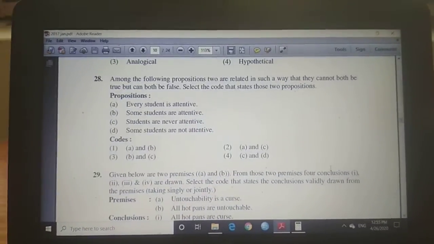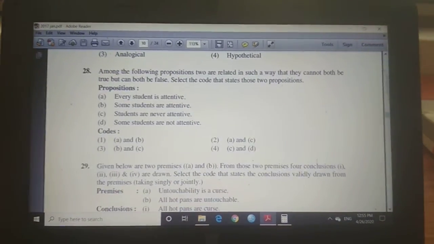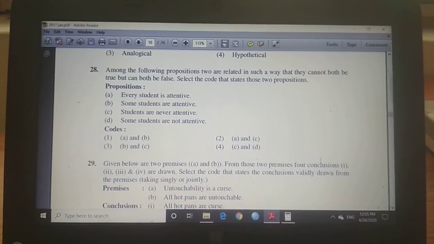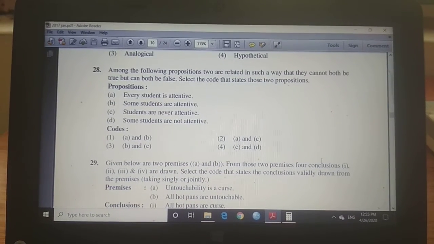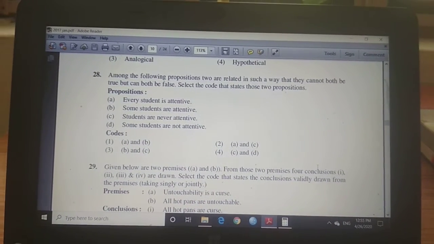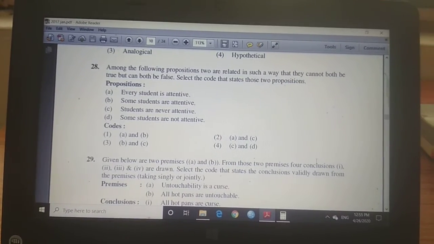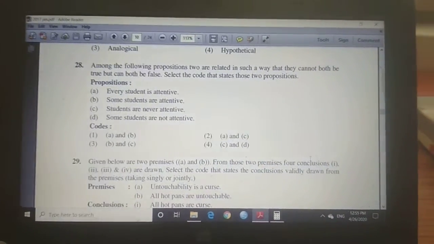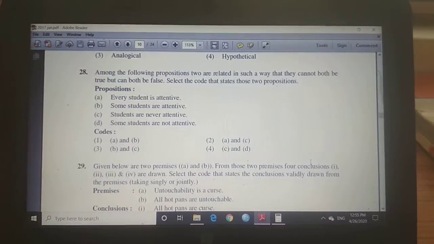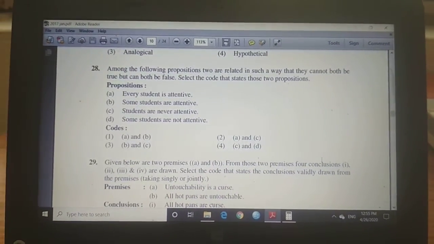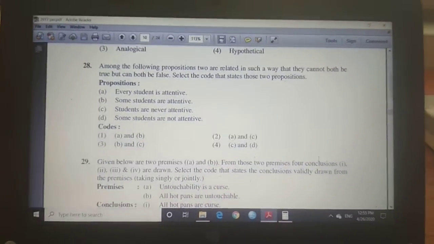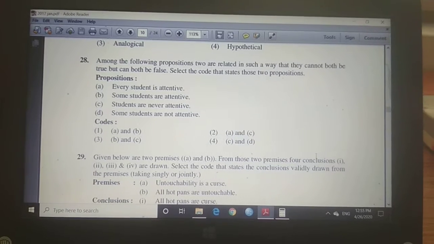Next question is also related to the square of oppositions. Among the following propositions, two are related in such a way that they cannot both be true, but can both be false. Select the code that states those two propositions. If two propositions cannot both be true, but both can be false, it is a contrary relationship.